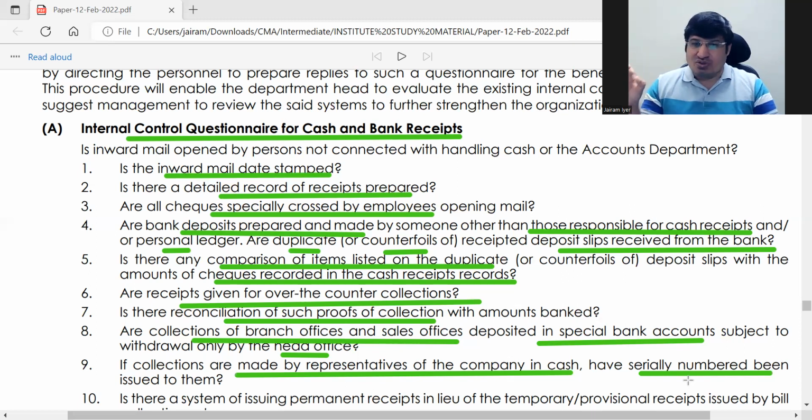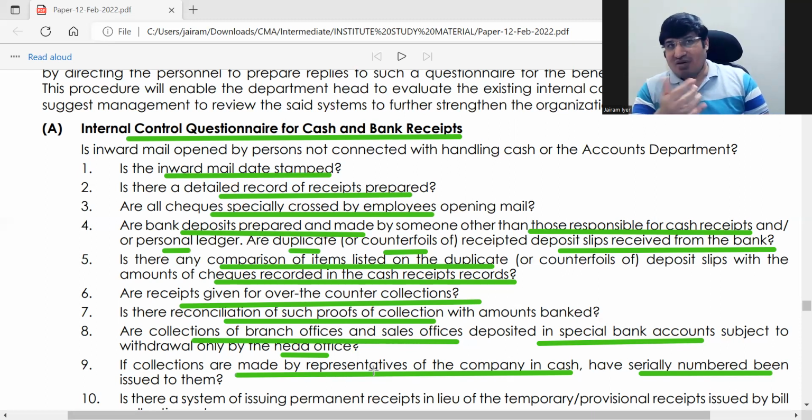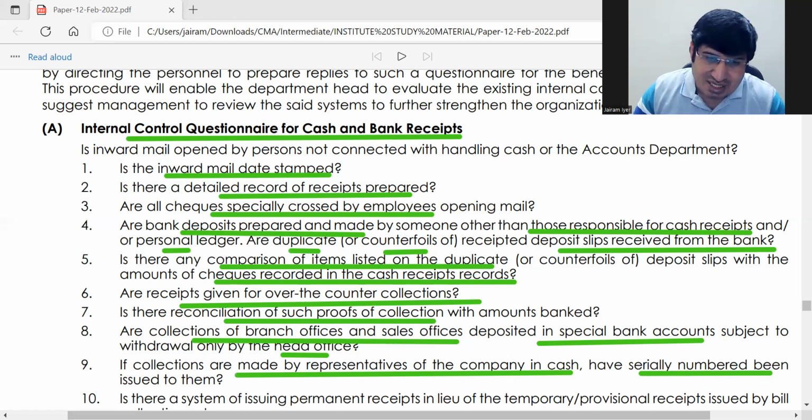Why? क्यों serially numbered होना चाहिए? Because see, if there are 10 representatives who are collecting from 10 different people, if it is serially numbered, you will be able to find out actually who has collected this amount very easily. It will be easy to tie it with them. So if representatives are collecting, then give them serially numbered foils.